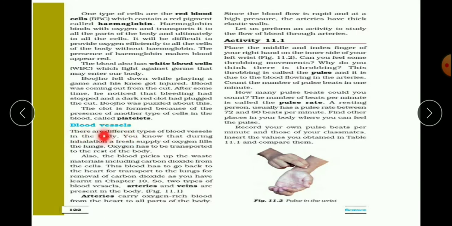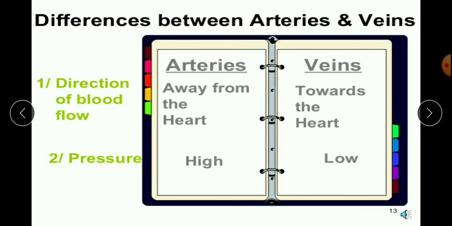And now we are going to learn about the blood vessel. So what is a blood vessel? It is a pipe-like structure that helps in carrying this blood. And in blood vessels also there are types. Actually, mainly it is only 2 types. Okay, we will see what those are. They are arteries and veins. So these are the 2 types of blood vessels.